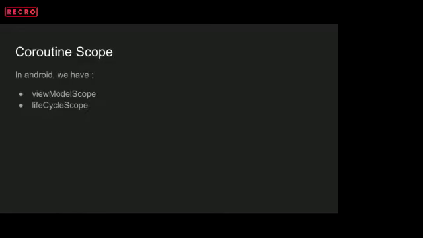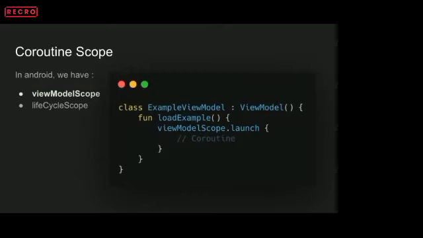Moving on, talking about Android. The Android team has provided us with these two coroutine scopes in the KTX library. One is viewModelScope and the other is lifecycleScope. ViewModelScope: if you are aware of the ViewModel in the MVVM architecture that we generally prefer, all the data operations or manipulations are preferably done in the ViewModel, right? So for that we have this viewModelScope.